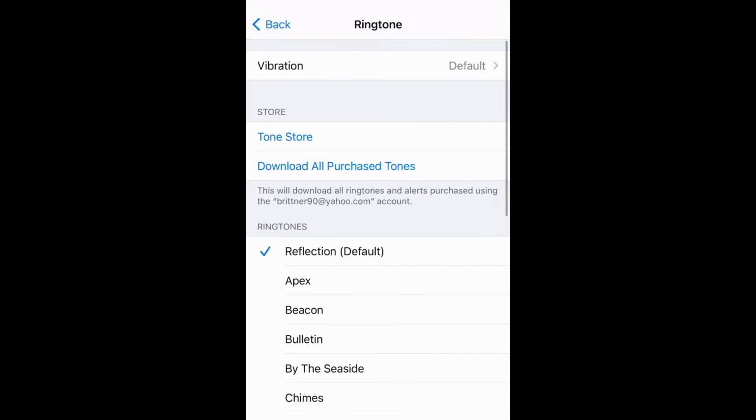And once you do that, under Store, you can see that they have the Tone Store, which is just the iTunes Store. And you can set your ringtones to whatever you purchase from there. You can also download all purchased ringtones and have them on your phone to select from. And then you can just select from the simple ringtones as you see below, like Reflection, which is the default one for most iPhones. And yeah, guys, that's how you do it.